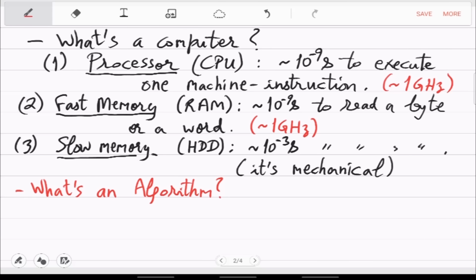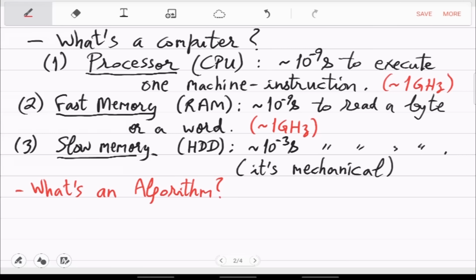Whatever step number 10 says, the processor will execute that, then go to step 11 and step 12 and so on. So algorithm is an idea. This is not a physical thing. It's just a recipe which all of these things will follow, and especially what the processor will read and command.